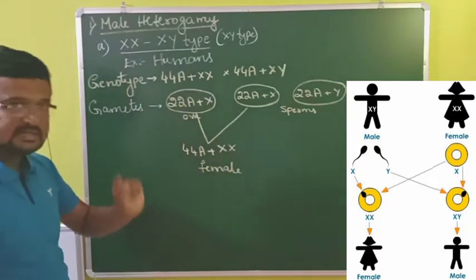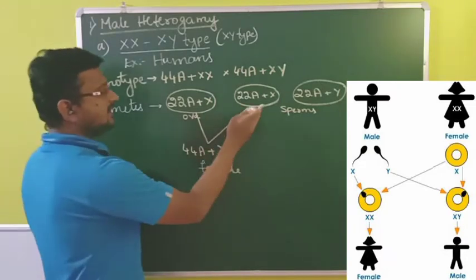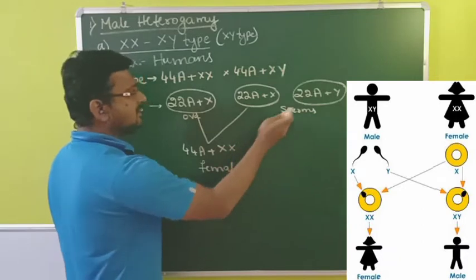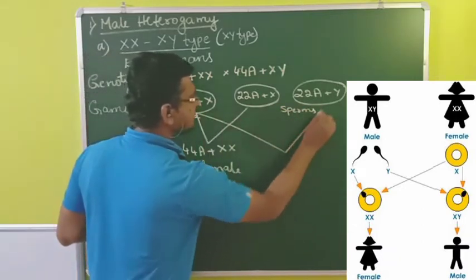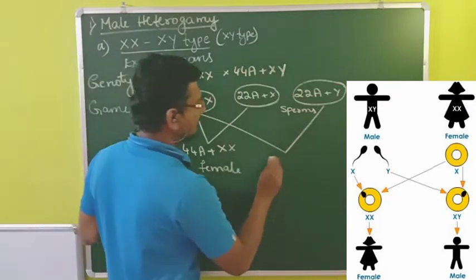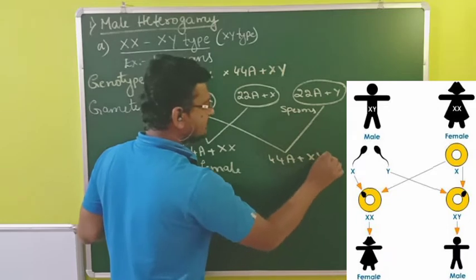Now another possibility: if instead the sperm carrying the Y chromosome fertilizes the ovum, then 44A plus XY.